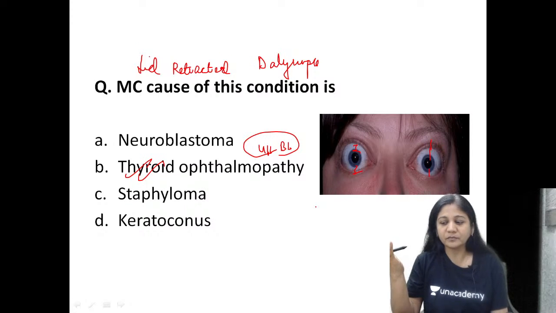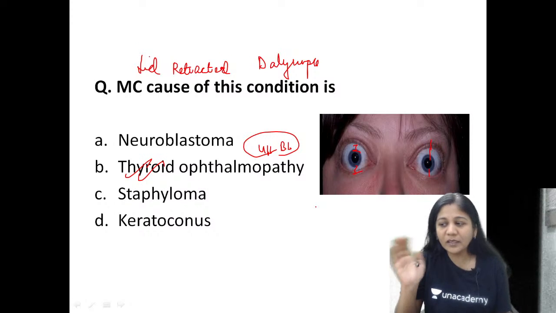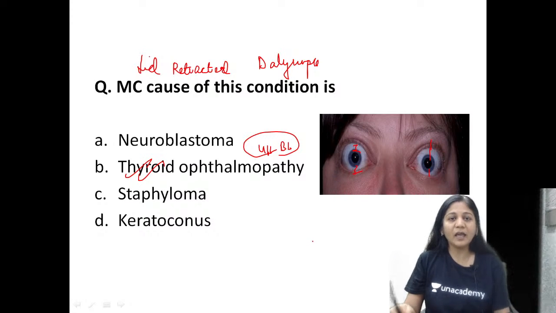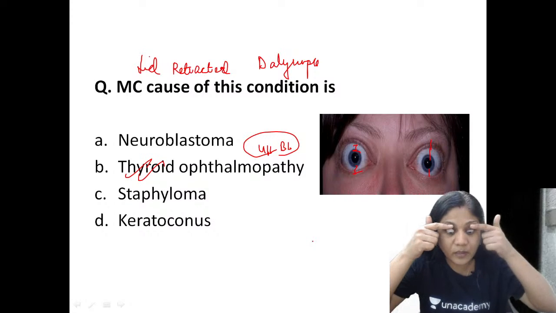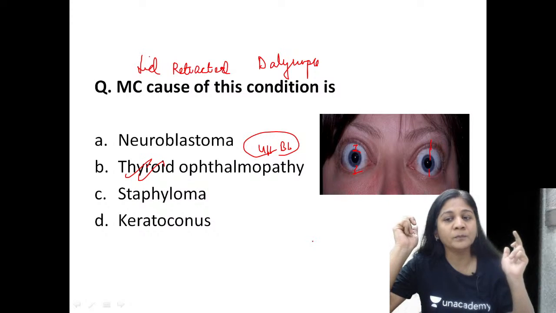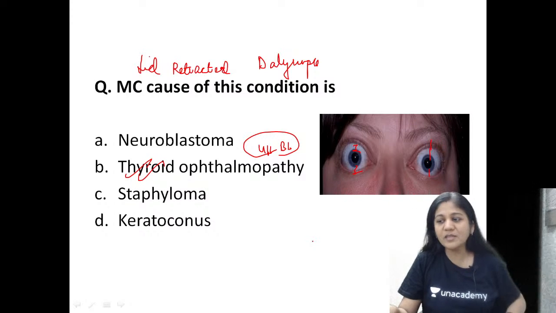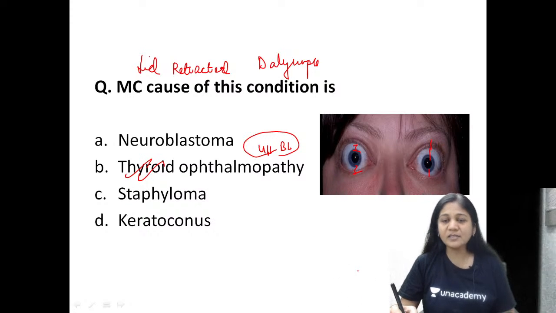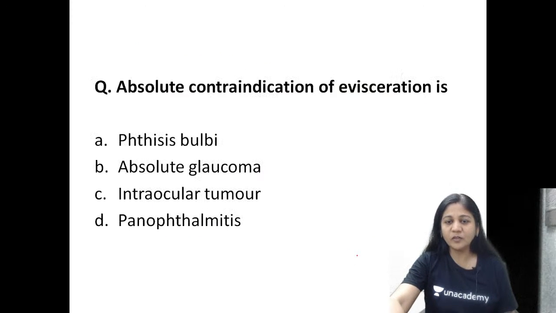Alright, this is not lid lagging, Dr. Deshmi. This is not lid lag. Lid lag is when you are looking down and your lid is lagging behind. Lid is not following the eyeball. Lid lag, the von Graefe sign, will be different. Okay? Dr. Deshmi, is it clear? Beta, this is not lid lag. This is lid retraction. Chalo, let's move on to the next one.